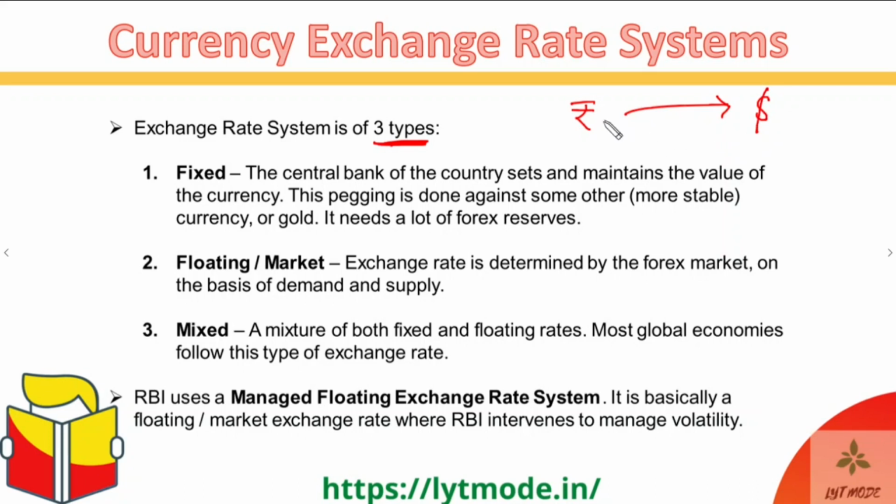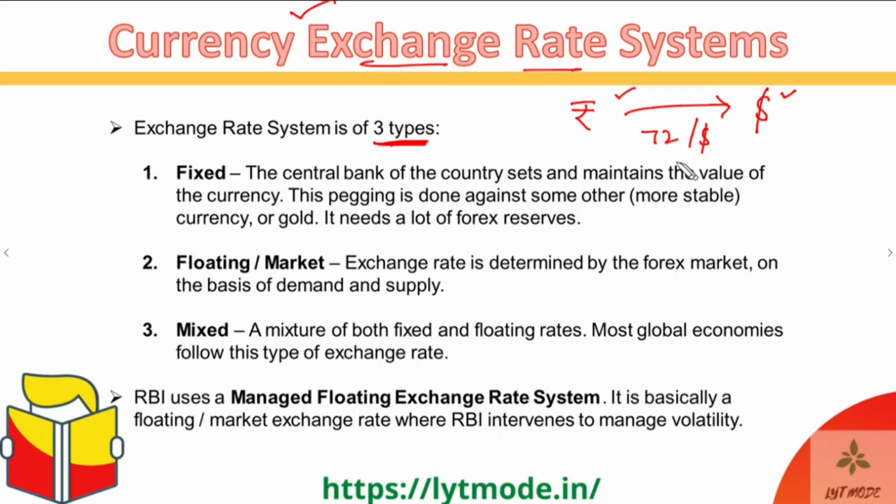This exchanging between currencies, selling one currency and buying another, happens at some rate. For example, let's assume it's around 72 rupees per dollar right now. That rate at which you exchange between two currencies is known as the exchange rate of a currency.